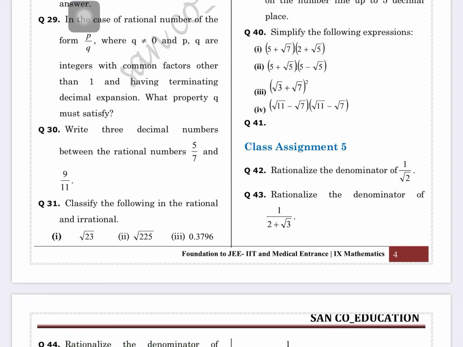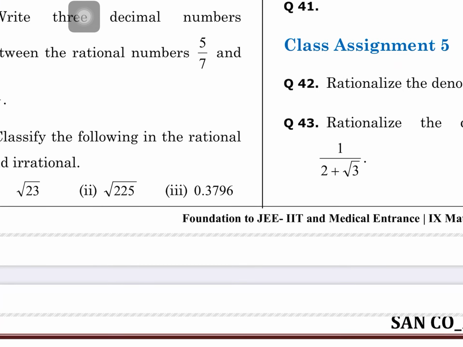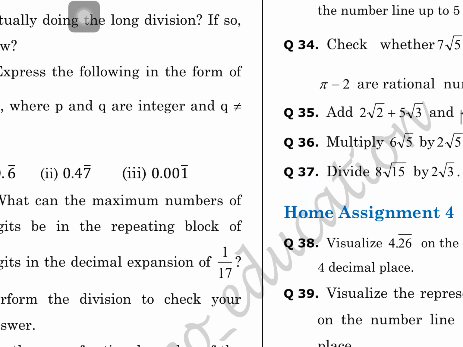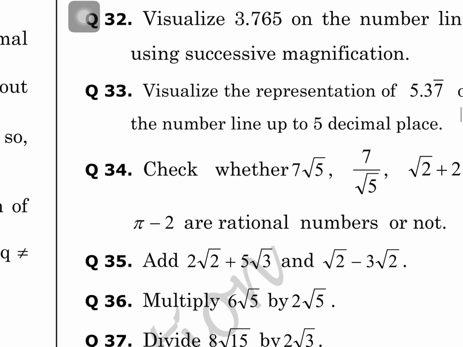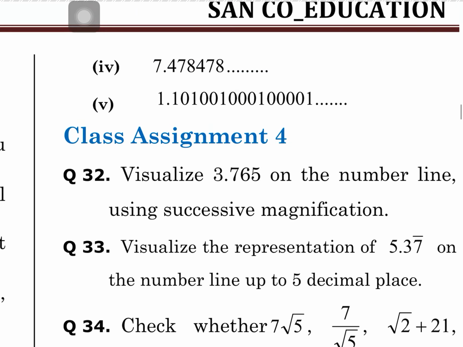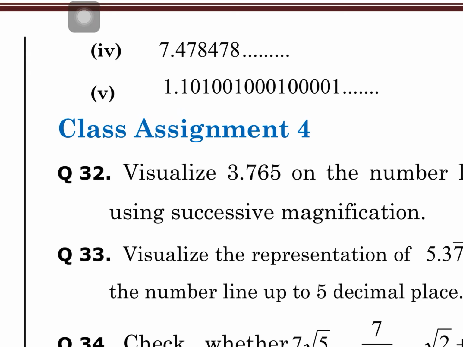Is that clear guys? Now, similarly you may see this: 0.3796. This is a decimal form, and what type of decimal number is this? Please tell me. Right, this is a terminating type decimal expansion, and what does a terminating decimal expansion have? Yeah, you're right, rational numbers have terminating type decimal expansions. So, what type of number is this? Rational number. So, you just have to categorize the numbers here one by one into rational and irrational.